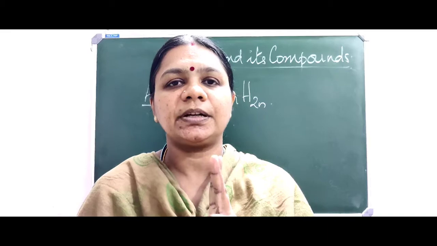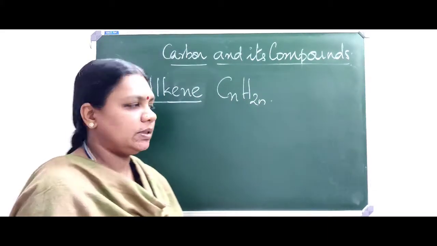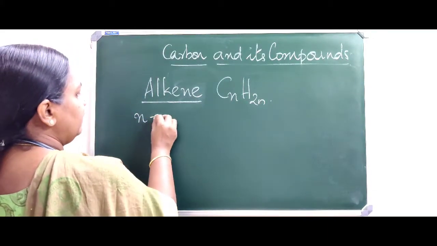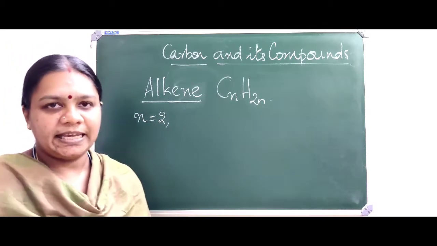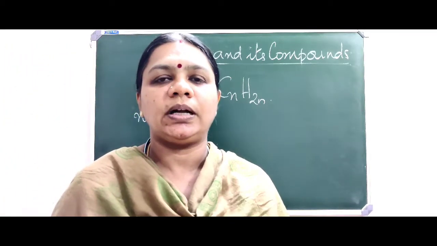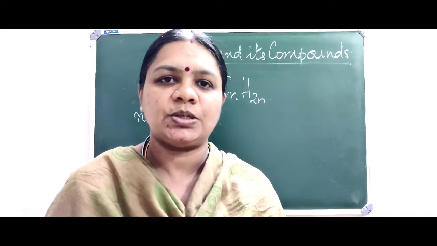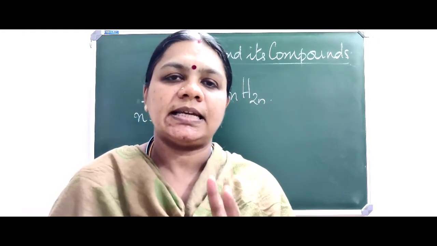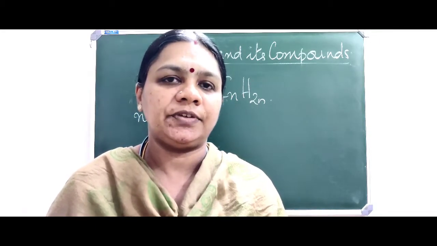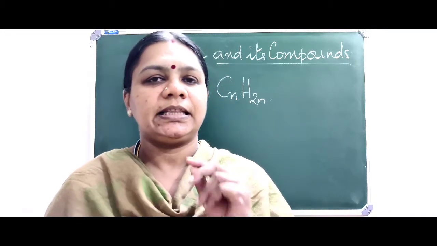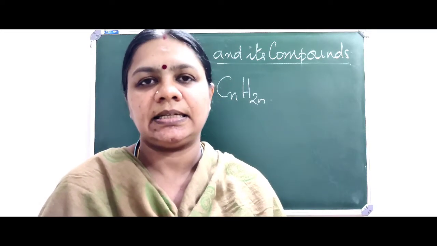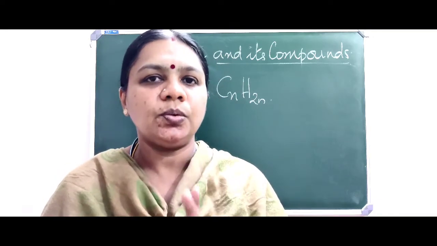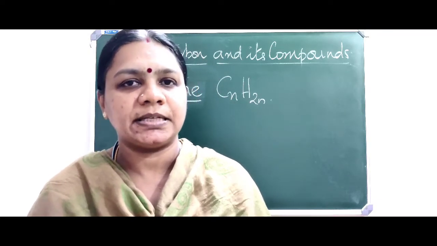Hence, the minimum number of carbon atoms should be 2. Therefore, we start the n value from 2 only, as we have to necessarily put one double bond between two carbons. We cannot write any compound of alkene starting with METH. Hence, the first compound of alkene will have only two carbons in its molecule. That is the simplest one.